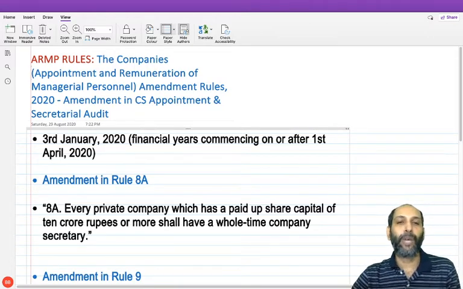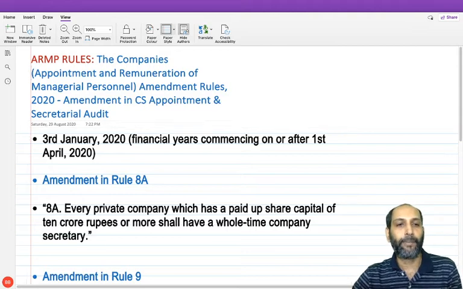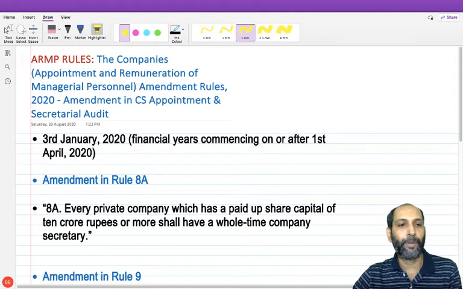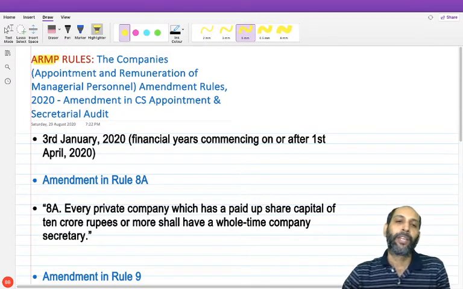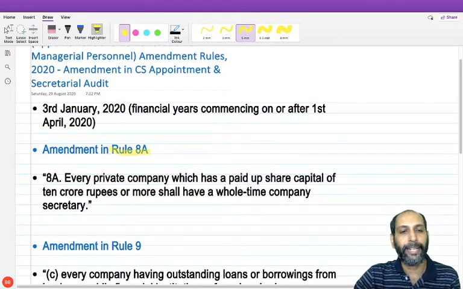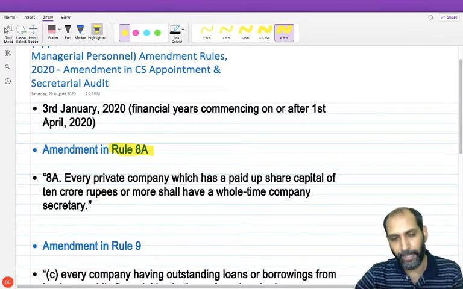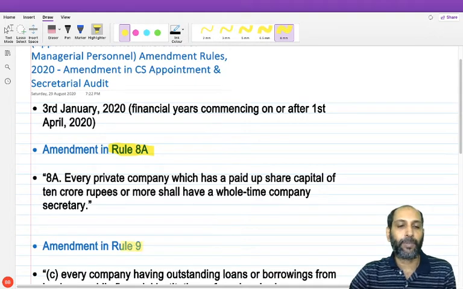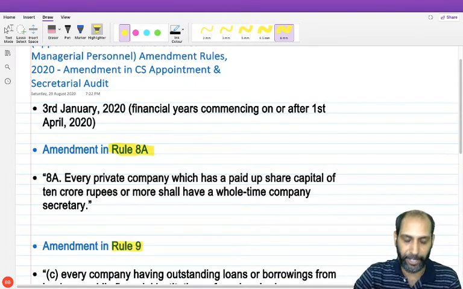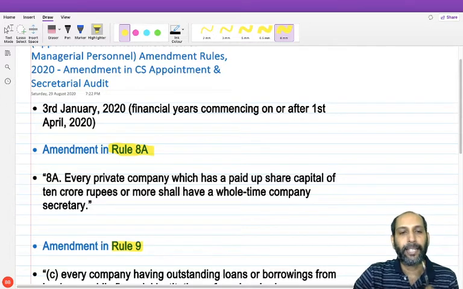Prima facie, there are two amendments which have been brought in the ARMP rules, which deal with the appointment and remuneration of managerial personnel. Two very important amendments have been introduced. One is in Rule 8A, a very important rule with respect to the appointment of company secretary. And the second one is with respect to Rule 9, with respect to the mandatory secretarial audit. So friends, now we'll be seeing the first rule.